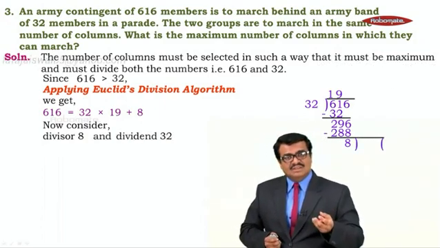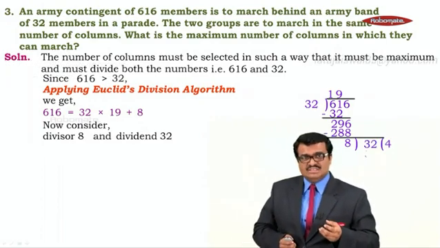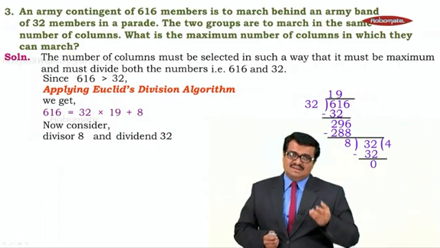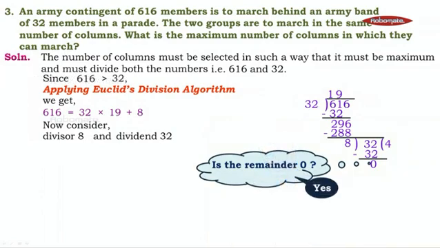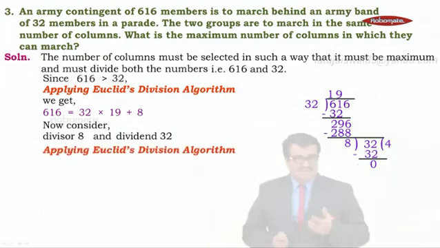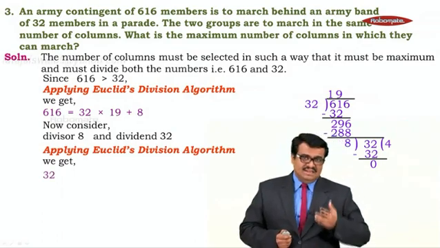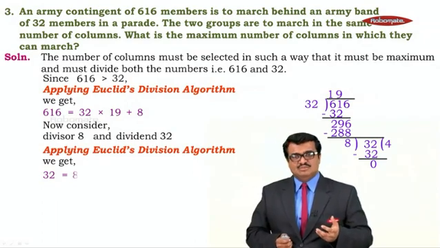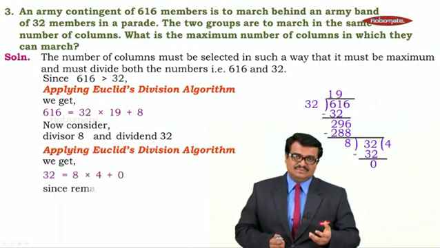Since the remainder is not 0, now consider the divisor 8 and the dividend 32. Let us divide 32 by 8. We know 8 fours are 32, and 32 minus 32, the remainder is 0. Is the remainder 0? Yes. Applying Euclid's division algorithm, we get 32 equals 8 into 4 plus 0.